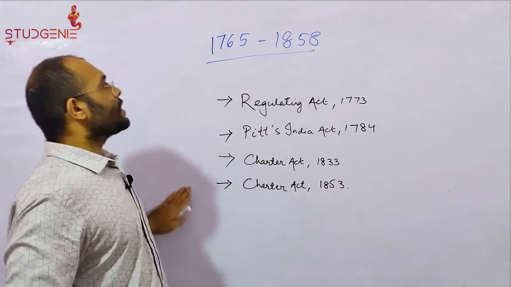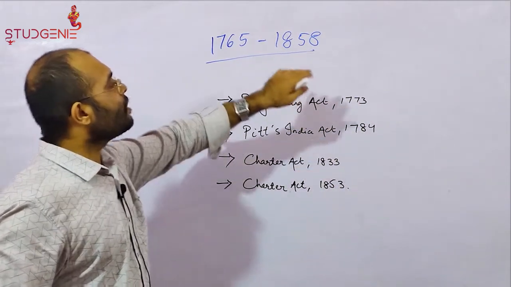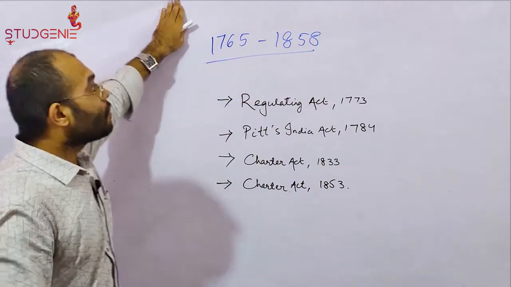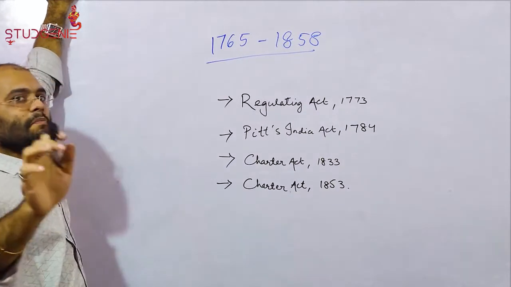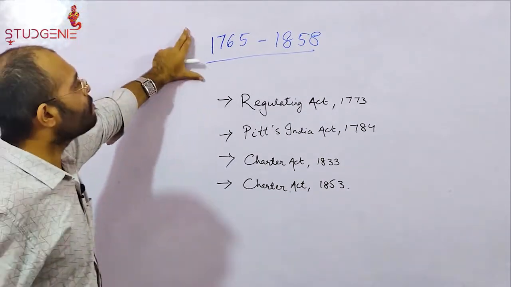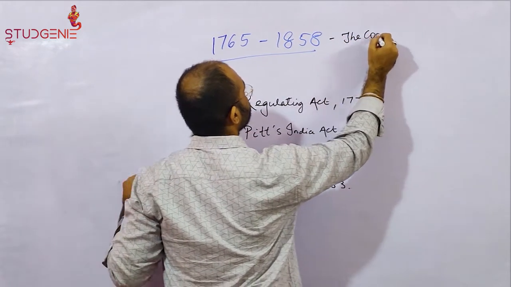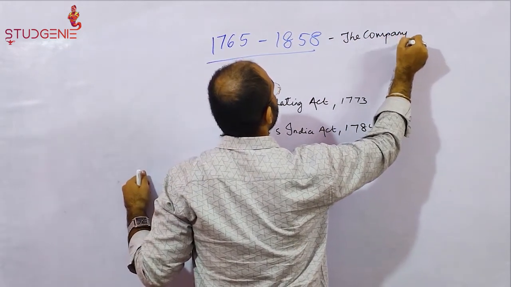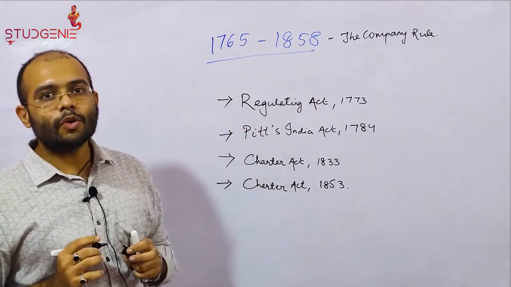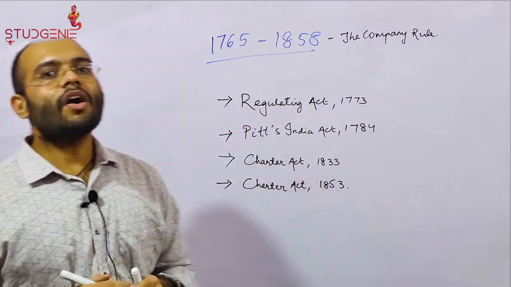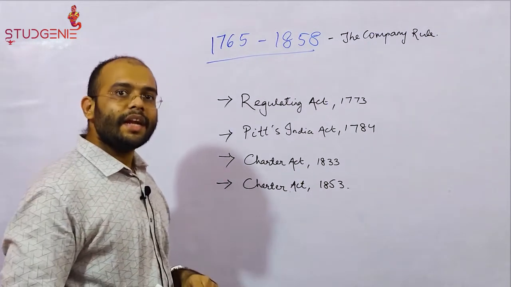These 4 acts, as you can see from their dates, were framed between the time period of 1765 to 1858. As I have mentioned earlier, this time period is also known as the company rule, because in this period the British Crown had not assumed the direct responsibility of governing and managing the British possessions in India.